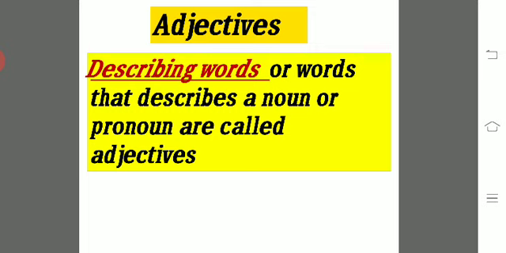And what is a pronoun? Pronouns are those words which are used in the place of a noun, for example he, she, we, you. So whenever a word is used to describe a noun or a pronoun, it is called an adjective. Write this in your notebook.